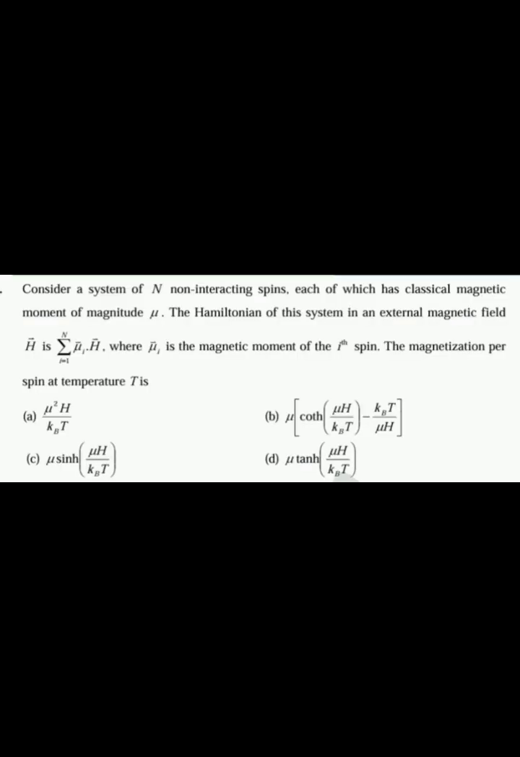The next question is, consider a system of n non-interacting spins, each of which has a classical magnetic moment of magnitude mu. The Hamiltonian of the system in an external magnetic field H is summation i equal to 1 to n mu i H, where mu i is the magnetic moment of ith spin. The magnetization per spin at the temperature T is dash. So here we need to find the magnetization per spin, that is equal to m by n.